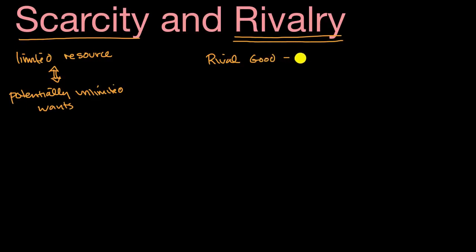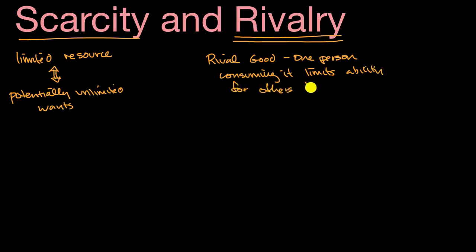So one person consuming it or using it limits the ability for others to use.